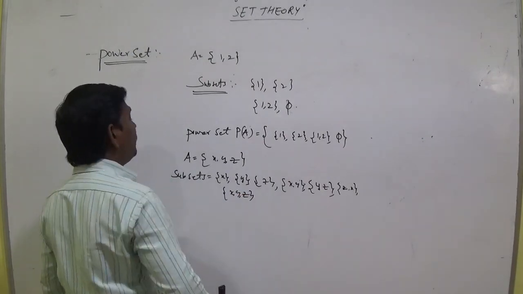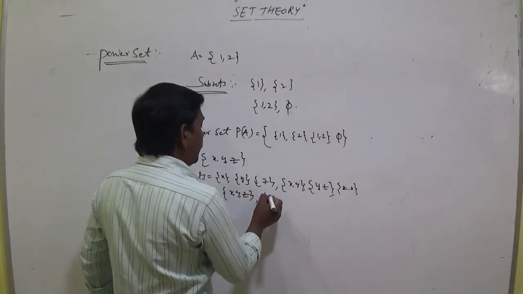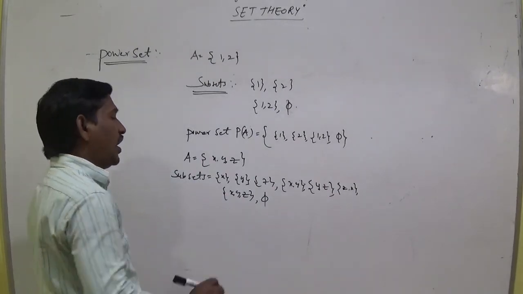Every set is a subset of itself and phi. Phi is a subset of any set.